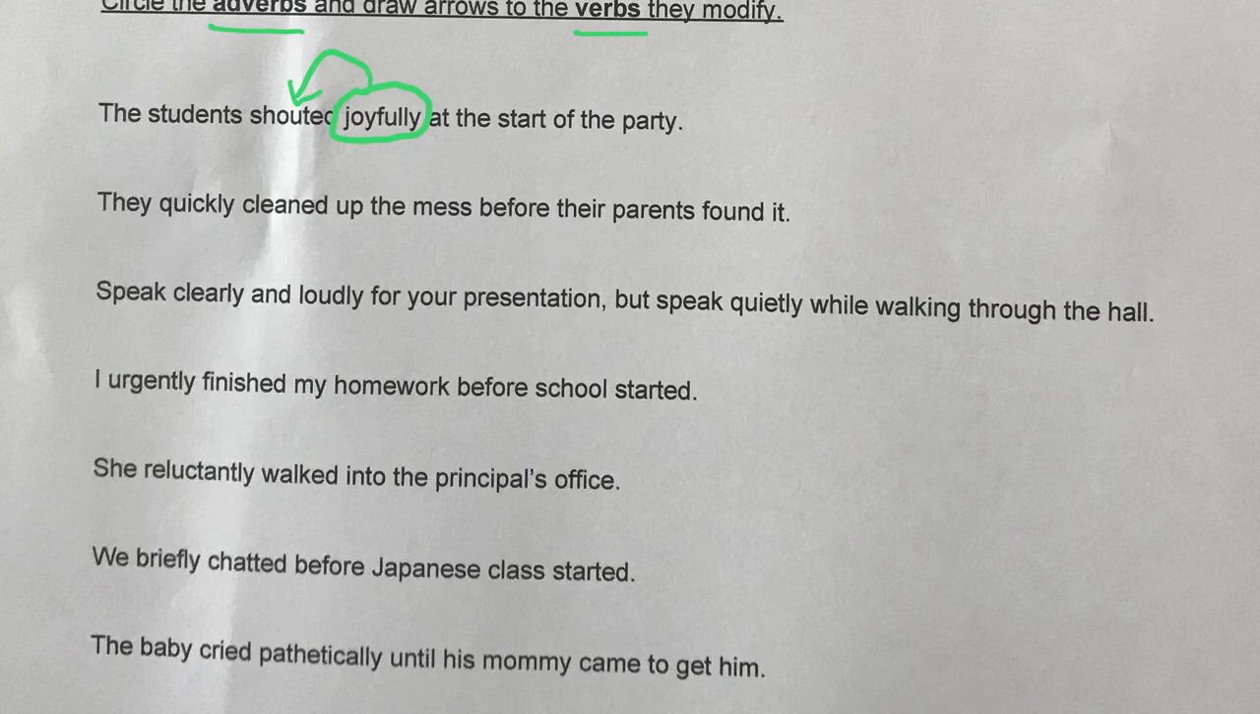Next one, do on your own. This one, you can do on your own. But just a quick note, there are three adverbs in this sentence, so just be careful. Urgent, just remember, means to do quickly or with something that's important. Reluctantly, we'll do a few. Let's do reluctantly. So she reluctantly, that's how she walked. It describes how she walked into the principal's office.